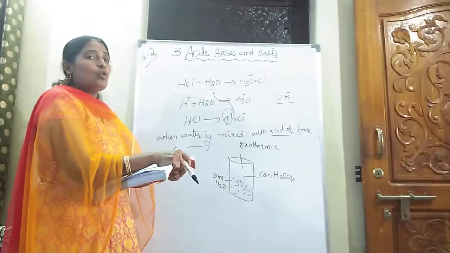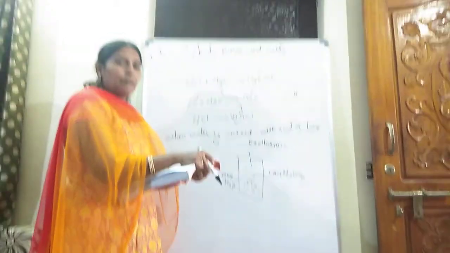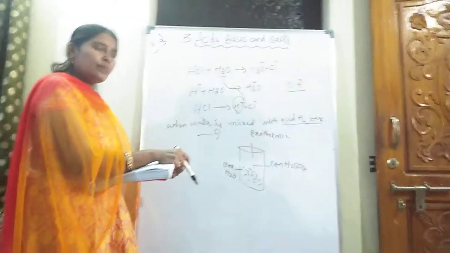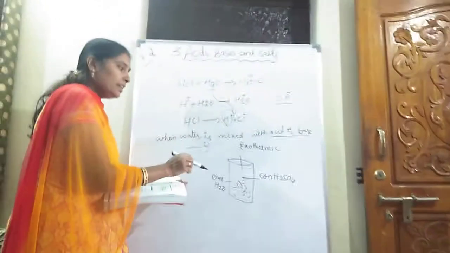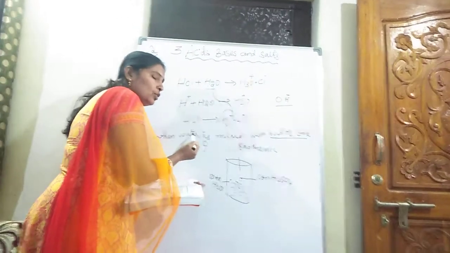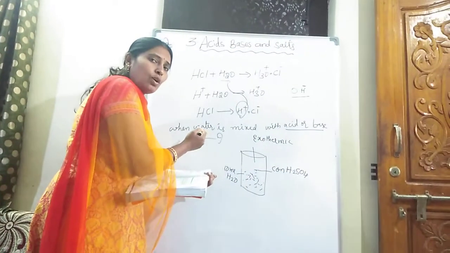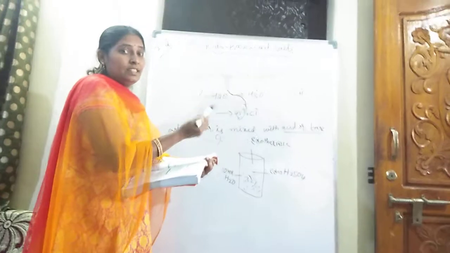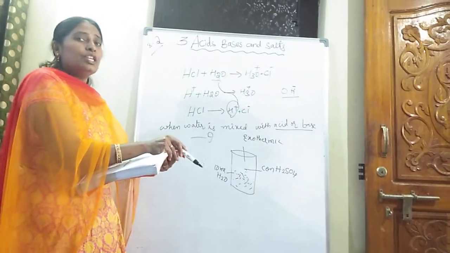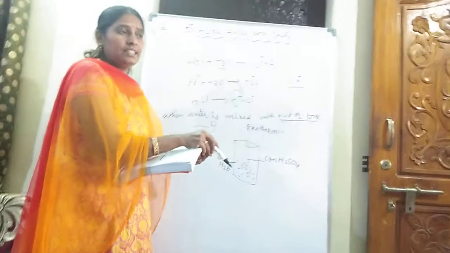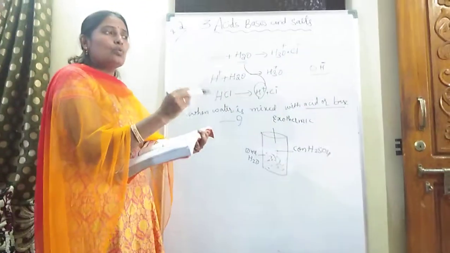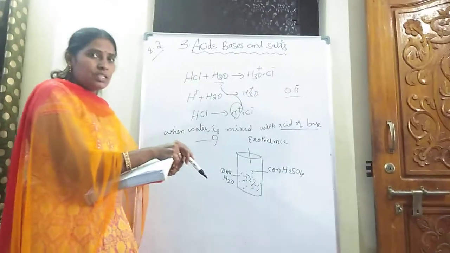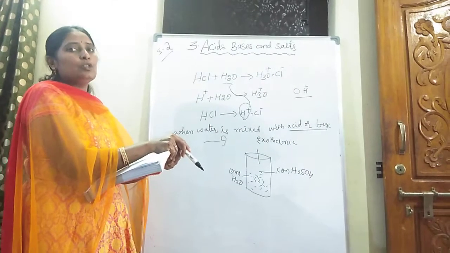Sometimes it may cause our beaker to break and it splashes out, and it causes burns on our body also. That's why it is not preferred to add water to acid. When we mix water with the acid, what is the procedure? Slowly we need to add acid to water. So when we slowly add acid to water, only a little bit of heat is released. At that time also it is exothermic, but it is not an enormous heat.